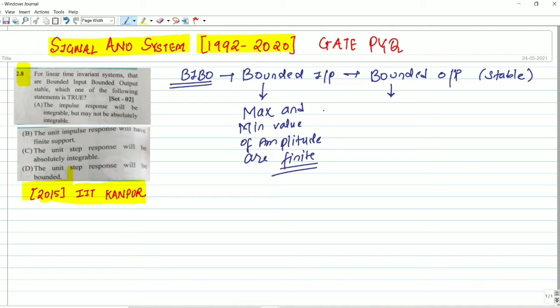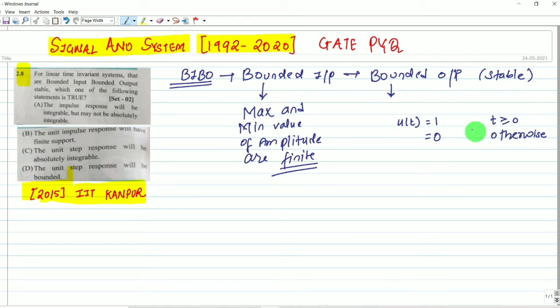Let me revise. Let me check from the last option. We are going to check whether the unit step response will be bounded. Let me draw the graph of the unit step signal. We know u(t) equals 1 for t greater than or equal to 0, and it equals 0 otherwise.